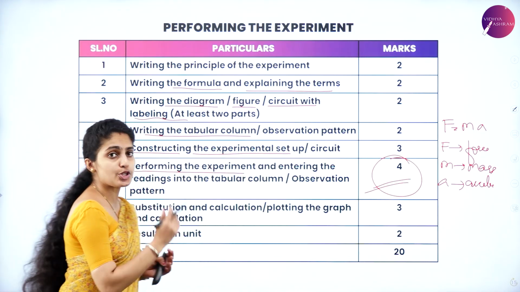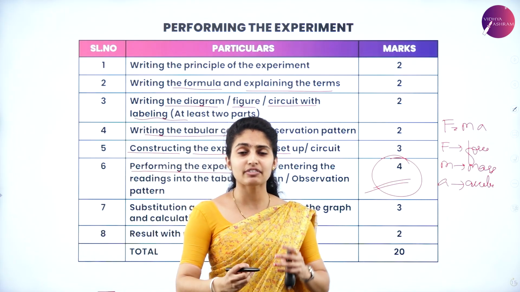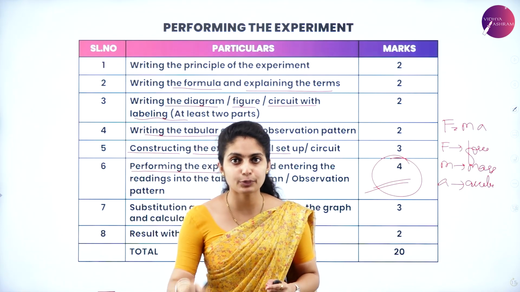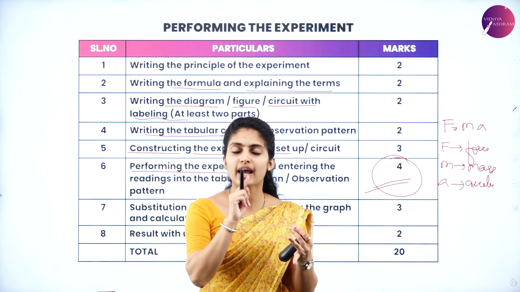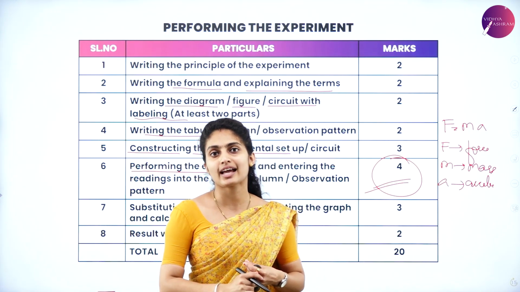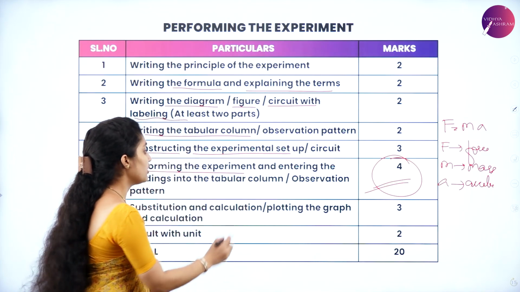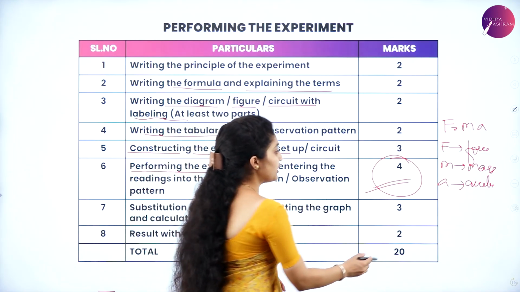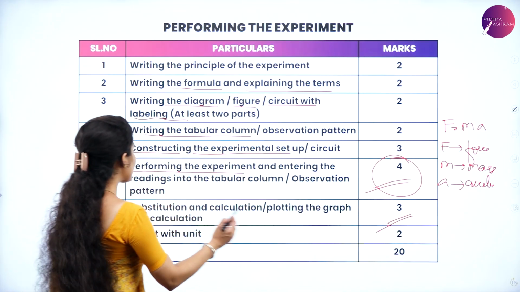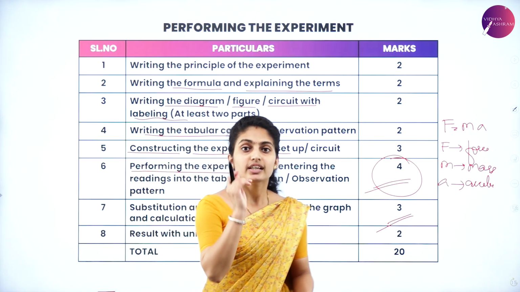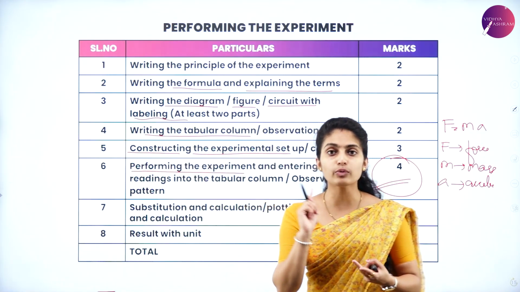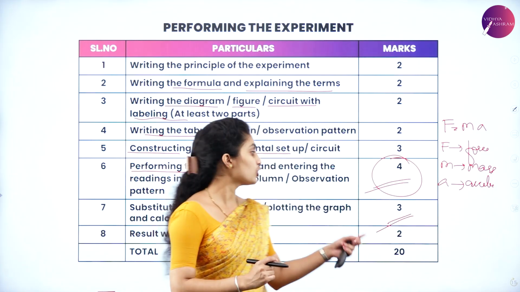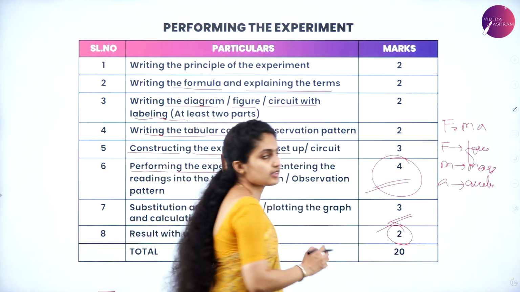Then substitution and calculation. Substitution has to be given even if 1 plus 1 is equal to 2. Though you know it in your mind, you will have to put it on the paper. So each and every substitution and calculation is a must in your paper, and plotting the graph and calculation is also considered over here. So it is of 3 marks. Later, at last, you have the result with the unit. So the result value along with the unit is a must. If you don't write the unit, then you will lose 1 mark. So it is all about 2 marks for this last result part.